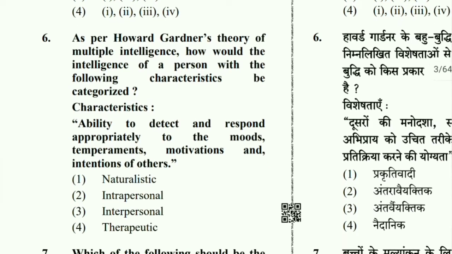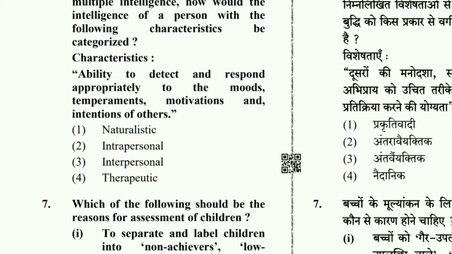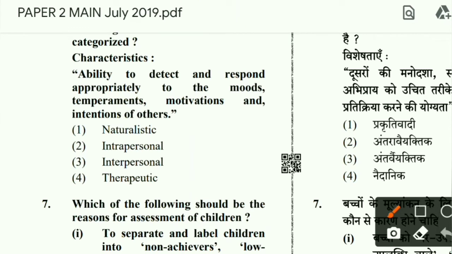Then question number 6. As per Howard Gardner's theory of multiple intelligences, how would the intelligence of a person with the following characteristics be categorized? We have to find out which of the 8 types of intelligence given by Howard Gardner this is. Ability to detect and respond appropriately to the moods, temperaments, motivations and intentions of others.